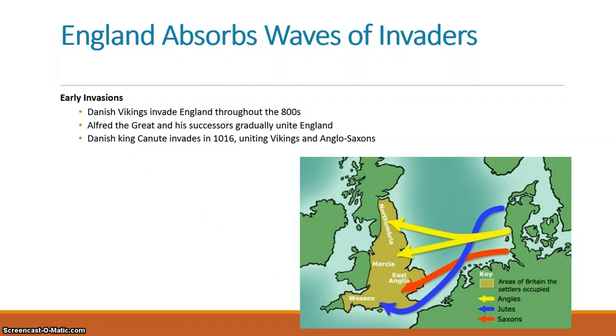Mostly Vikings from the north and Anglo-Saxons from areas of Denmark and other parts of Europe came into England and took over the land, combining cultures. So the Vikings and Anglo-Saxons controlled much of the land in England.